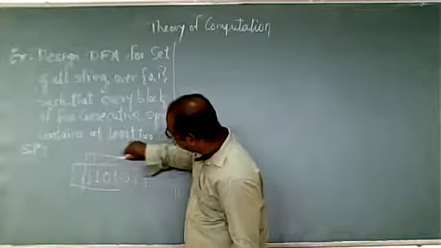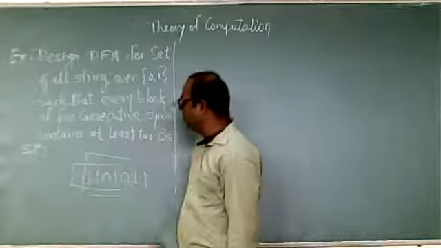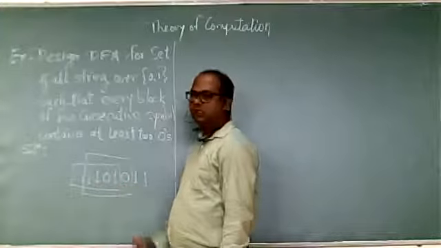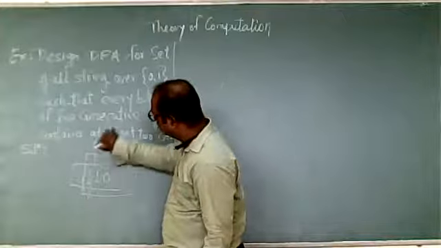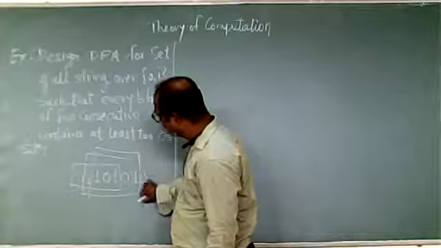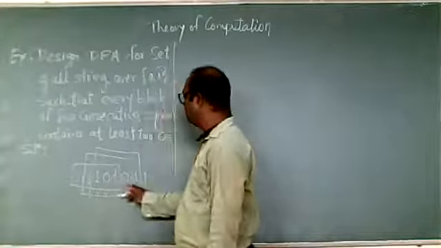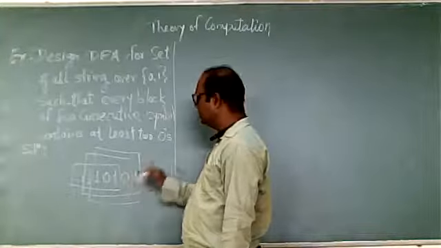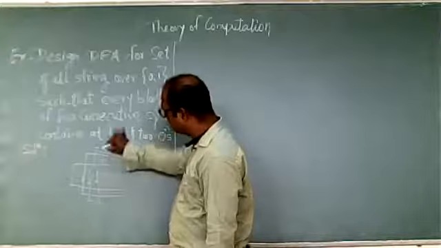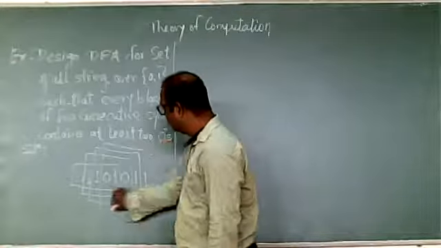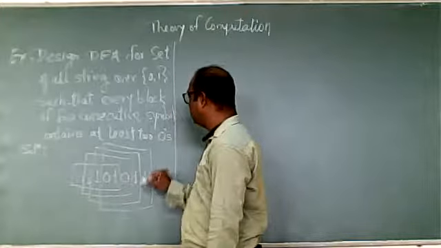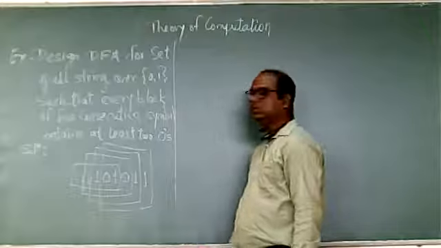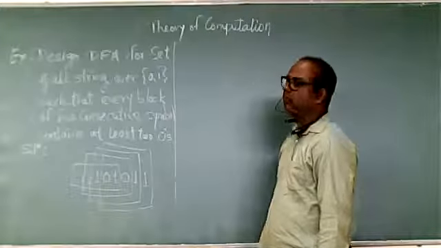Now if we start with the second symbol, 1 1 0 1 0, here there are two zeros, so still valid. If we start with the third symbol, 1 0 1 0 1, at least two zeros are there, so still valid. If we start with the fourth symbol, we have 0 1 0 1 1, two zeros are there, so it is a valid string. So this is what your problem statement is.